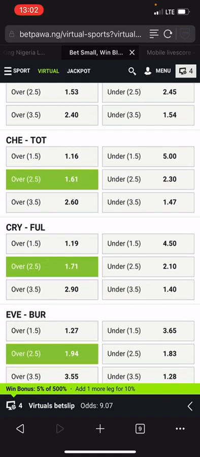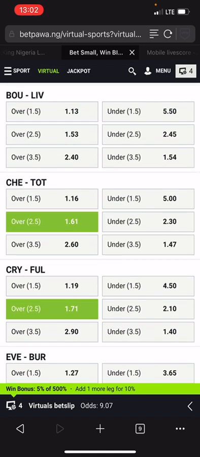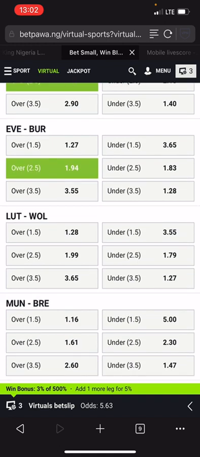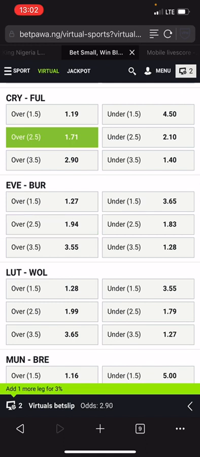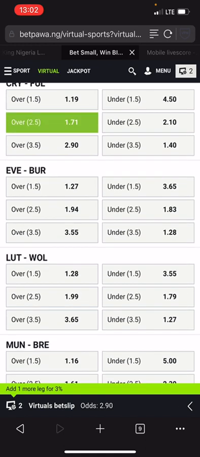All we have to do is to introduce the median method. We state: remove the lowest odd, highest odd, and odds that appear 2 times. So the lowest odd here is Chelsea versus Tottenham. We are going to remove it. The highest odd here is Everton versus Burnley. We are going to remove it. So we don't have odds that appear 2 times.